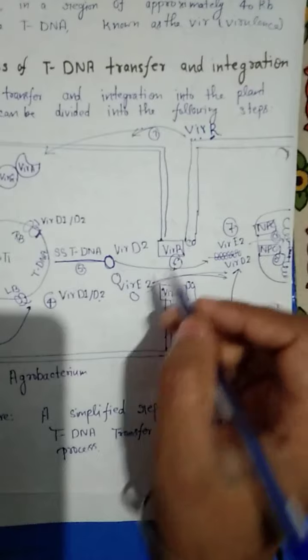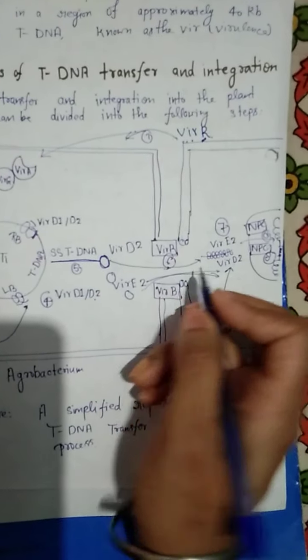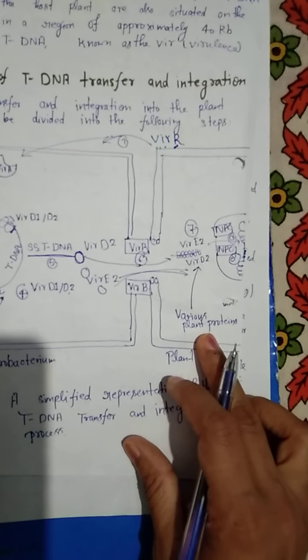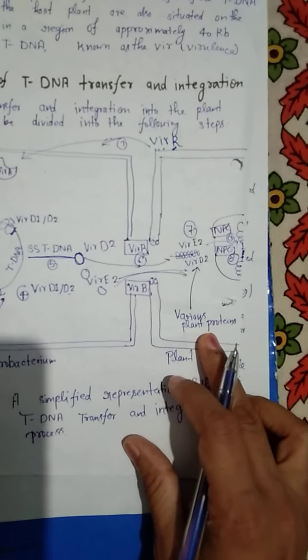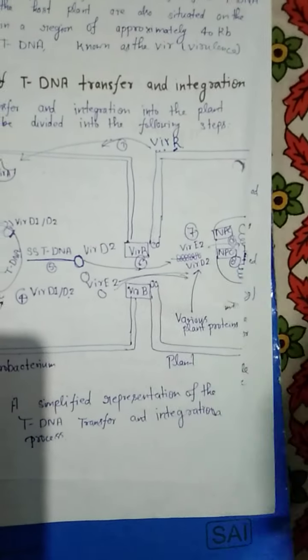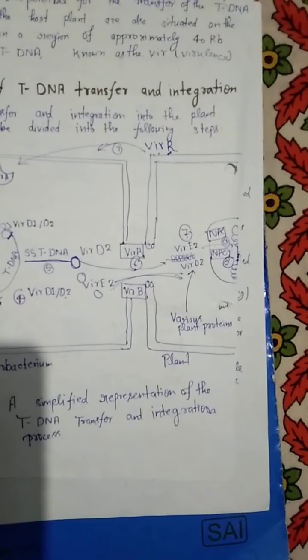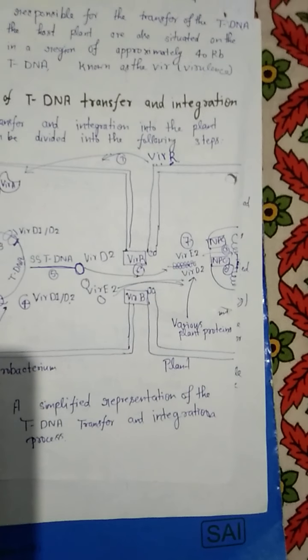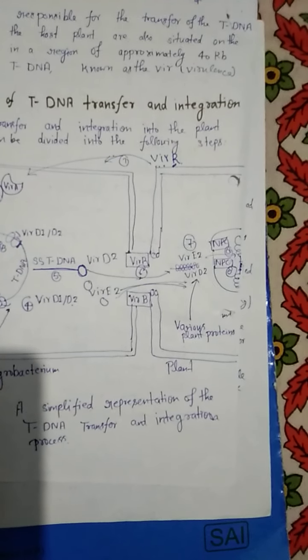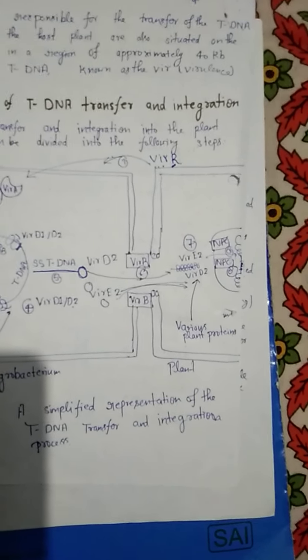So these complexes are transferred into the plant cell, and in the plant cell a plant protein is present, and this plant protein, when associated with this complex, here Vir E2 coats the tDNA. So the tDNA becomes coated with Vir E2.